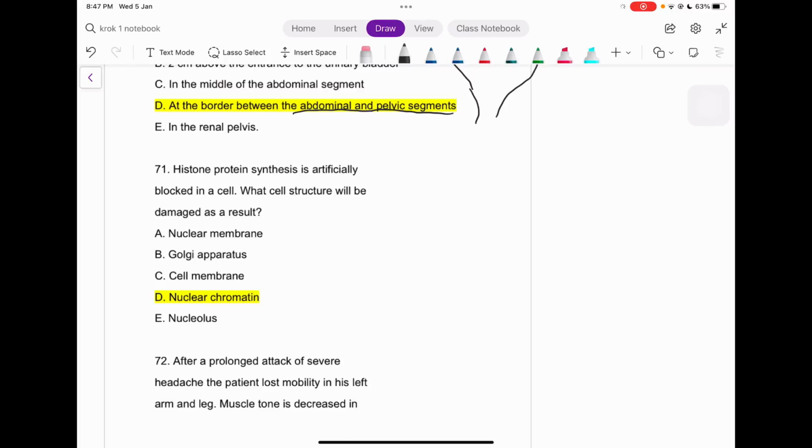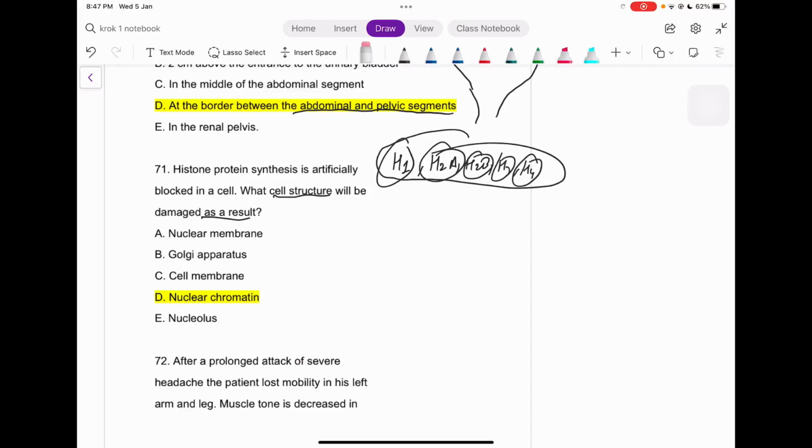Histone protein synthesis, which is what, like H1, H2A, H2B, H3 and H4, right? So these are our histone proteins. So it's blocked in a cell where the nuclear structure is damaged as a result. So, guys, what is the work of these proteins? As I taught in my classes, the work of the histone proteins is to bind the DNA, like those beads on a string structures you must have heard of. So H1 is the only non-circular protein out there, but the others are all circular.